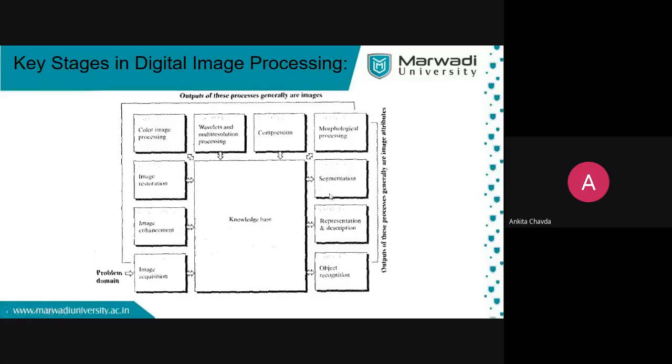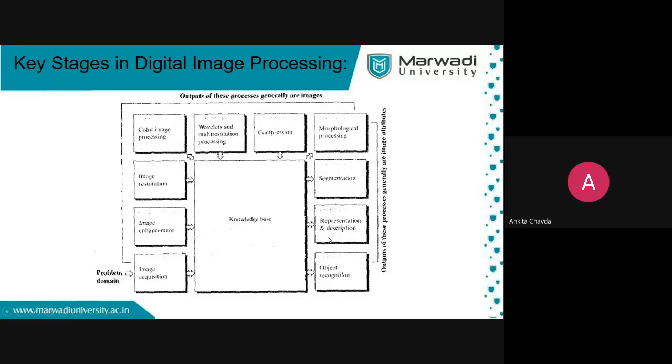Then segmentation. Segmentation means you are separating out the objects, because in your image you are only interested in a few objects, not all objects. That is what you are doing in segmentation. And after that, representation and description.